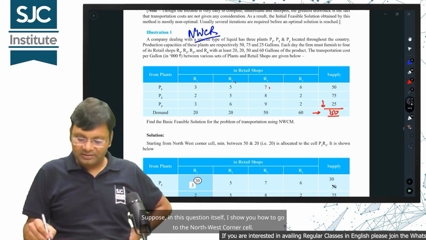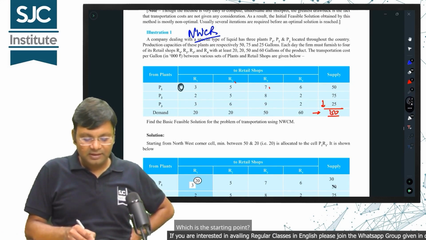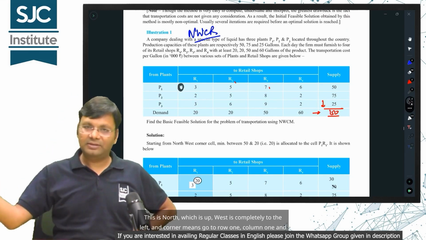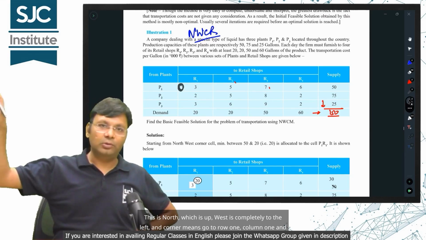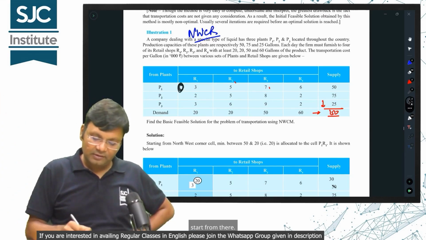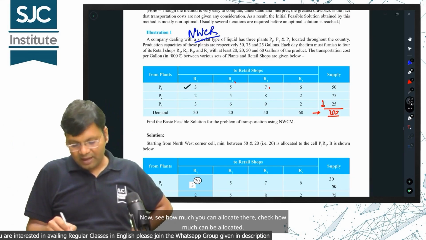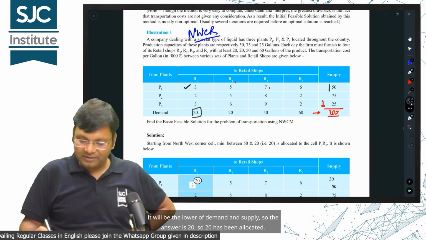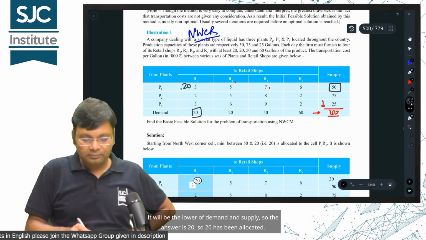So, what does the northwest corner rule say? Suppose, in this question itself, I show you how to go to the northwest corner cell. This is the starting point. This is north, which is up. West is completely to the left. And corner means go to row 1, column 1 and start from there. Now, see how much you can allocate there. It will be the lower of demand and supply, so the answer is 20, so 20 has been allocated.